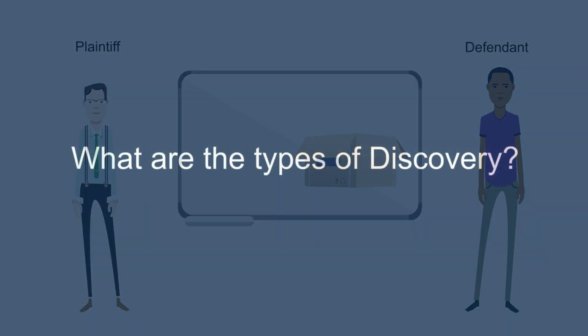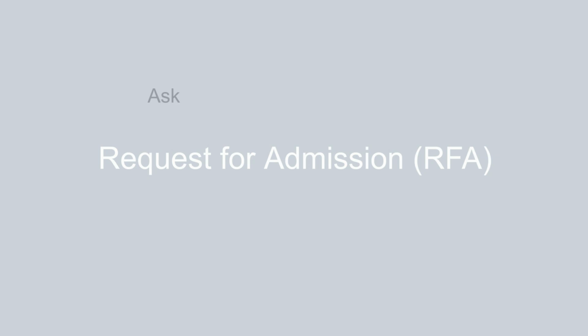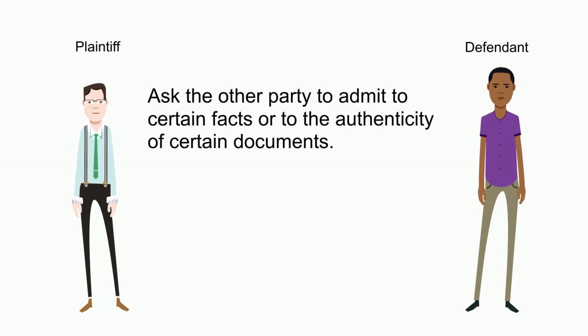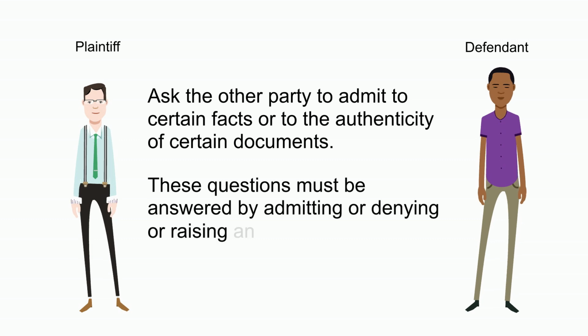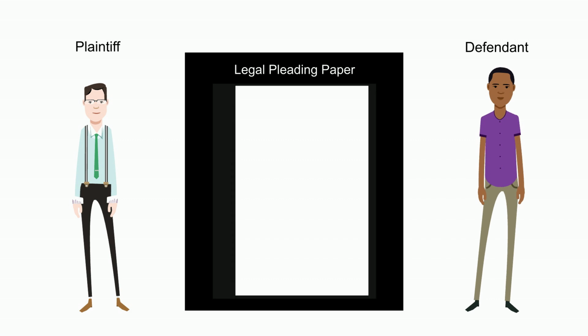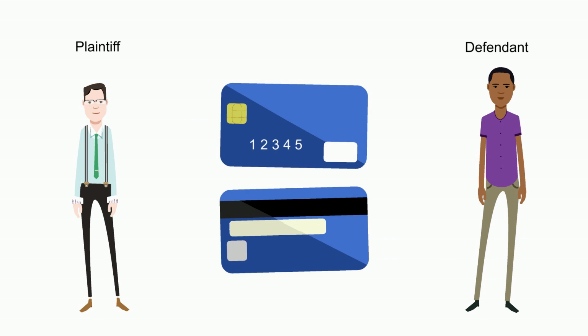What are the types of discovery? There are several different types, starting with the most common. Request for admission, RFA. Ask the other party to admit to certain facts or to the authenticity of certain documents. These questions must either be answered by admitting or denying or raising an objection. When answering RFAs, you need to do so in a proper fashion, that is to answer on pleading paper, legal paper with numbered lines. You can find templates for legal paper online or from the court's self-help services. For example, admit you took out a credit card with account number 12345.